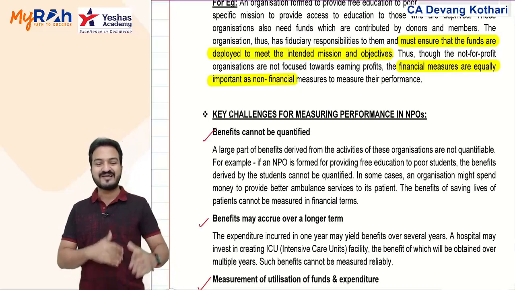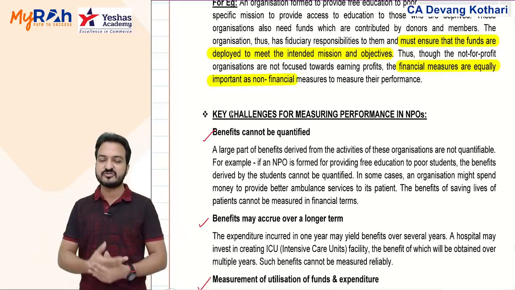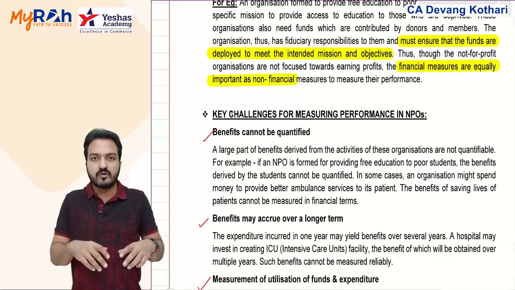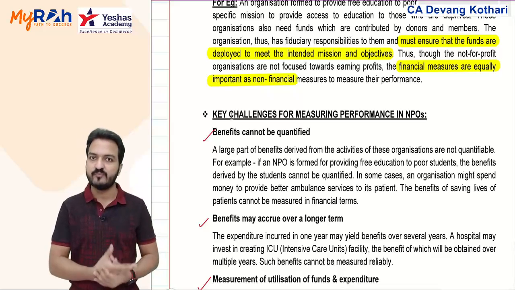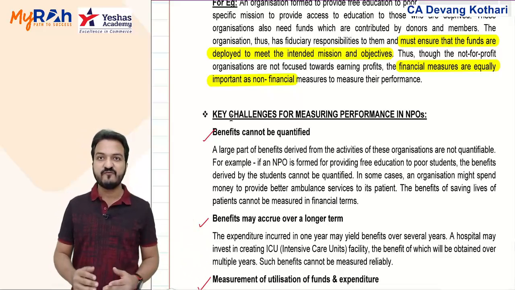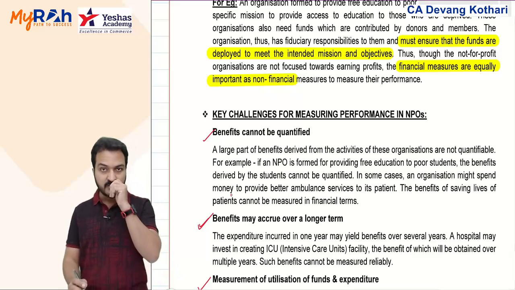Agreed that if cleanliness is maintained well, there will be more visitors, more tourist inflow, and more tourism earning, tourism economy. But that is not a very direct relationship. So benefits cannot be quantified, plus benefits may accrue over a long term.